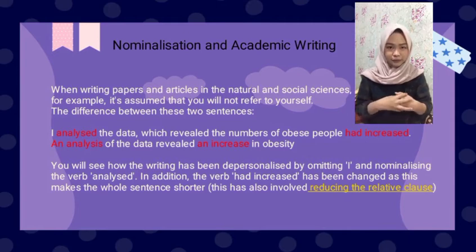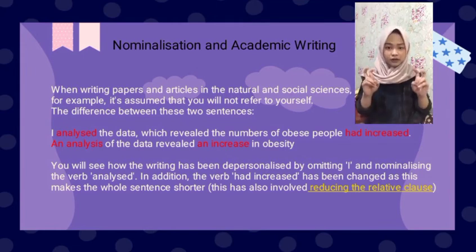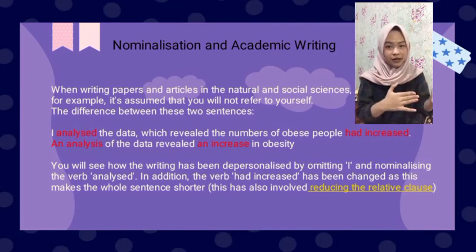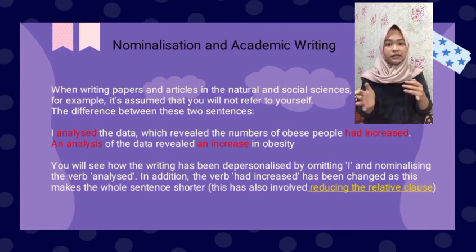For example, we walk for a charity. The verb walk has been nominalized to the noun walk. So, the charity walk. As you can see from the example above, when a verb is nominalized, it becomes a concept rather than an action.